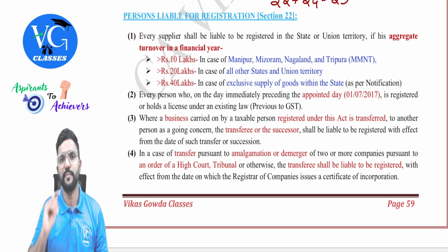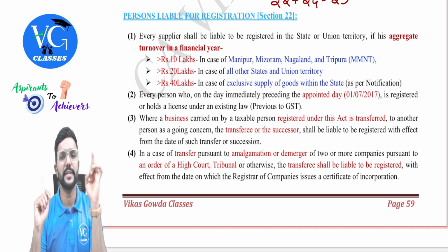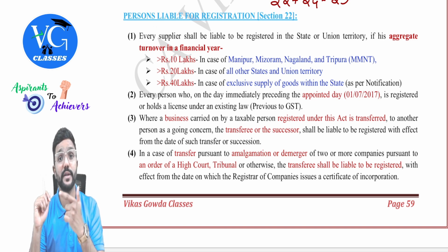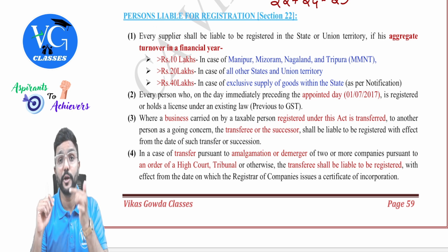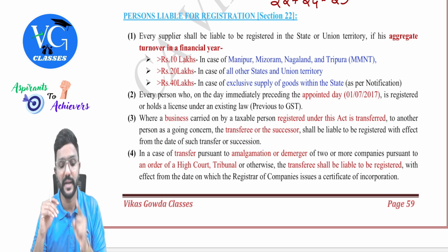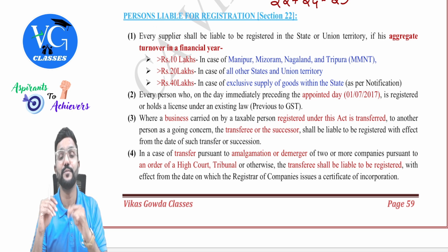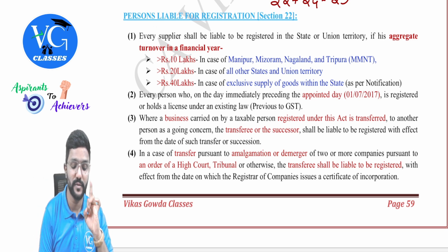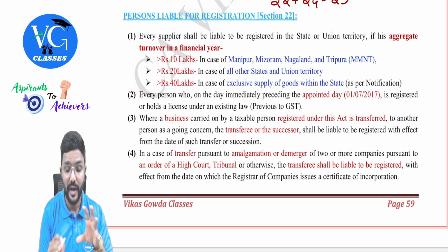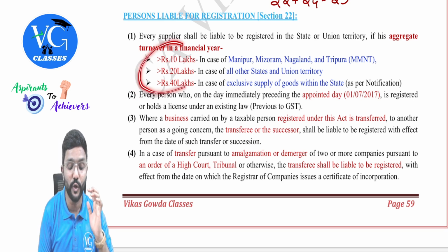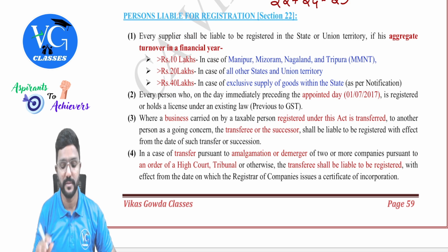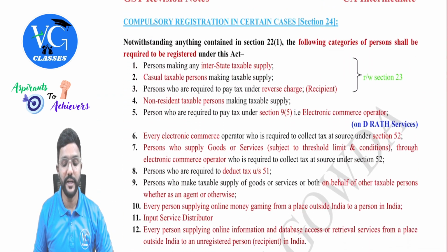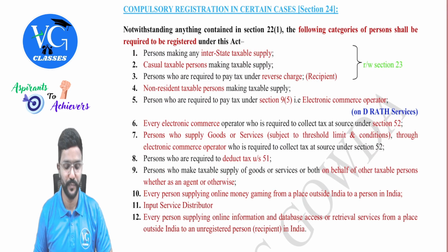So totally there are 4 subsections under section 22, guys, but the most important one is this one. Very important. If you remember, in various provisions like RCM, exemption, or even in 9(5), where the e-commerce operator has to pay tax, they have given connection to 22(1). That is, if the aggregate turnover is within the threshold limit for registration, or if it is more than the threshold limit, what is it? We have learned, guys. So please be careful. This is very important. And as of now, have I completely done with this? No. I still need to explain a few more things, but before that, we will cover 24 and 23 also.